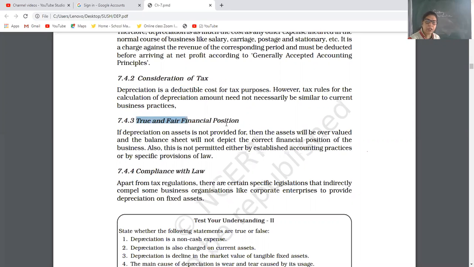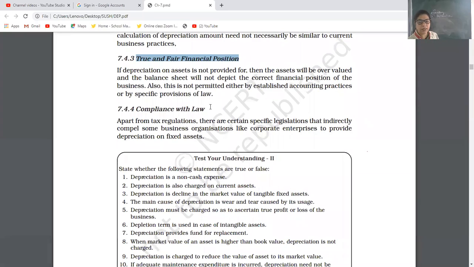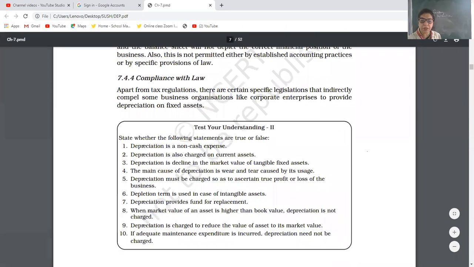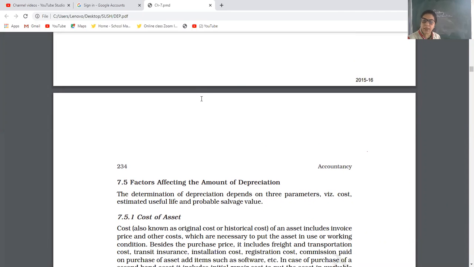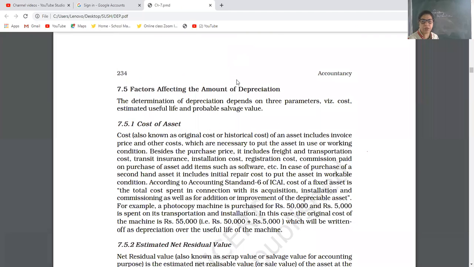Then true and fair financial position. If you want to calculate the true, clear, fair financial position, deduct the amount of depreciation. The next is compliance with law. There are certain laws like company law, partnership act, which say depreciation should be entered in the books, and according to GAAP also, generally accepted accounting principles, depreciation should be calculated.